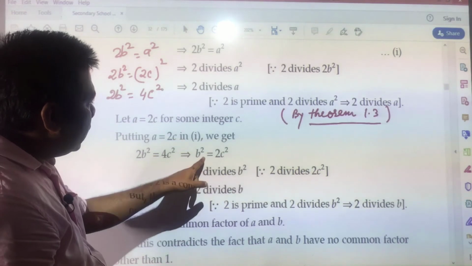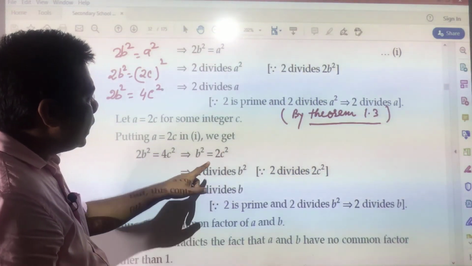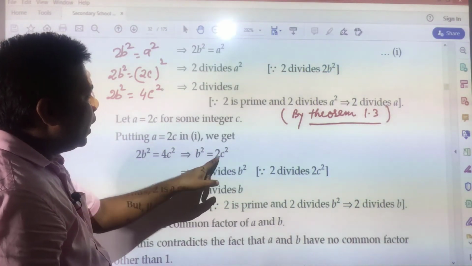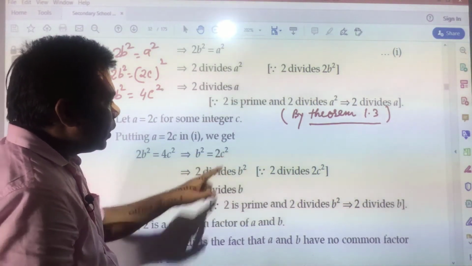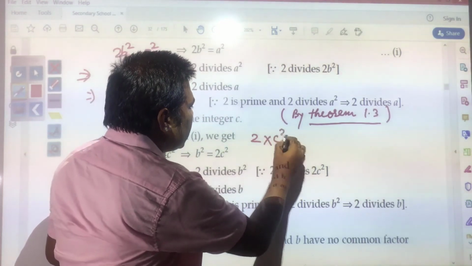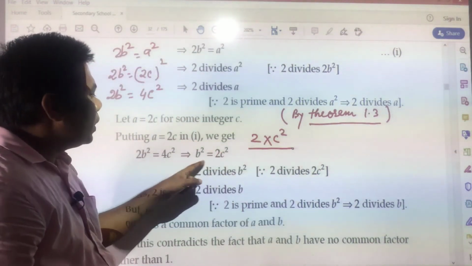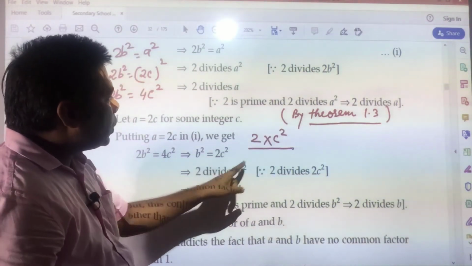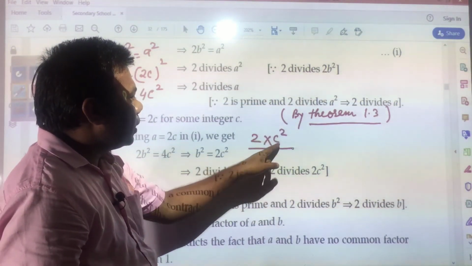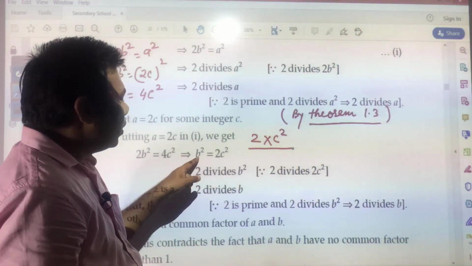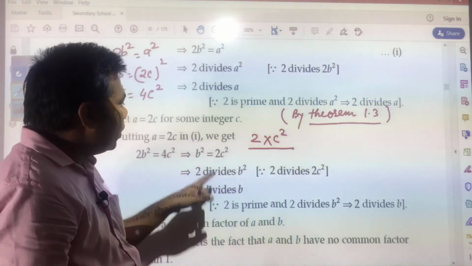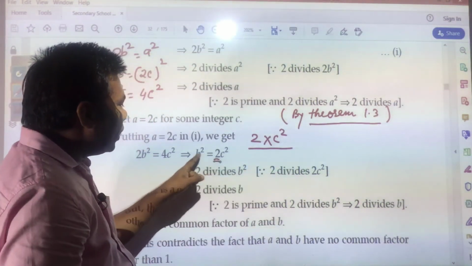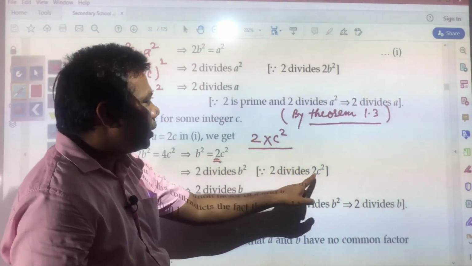Again, b square is equal to 2c square, so b square is a composite number, and 2 and c square are its factors. This composite number has been expressed as the product of primes, and that is why both factors will divide it exactly. So 2 divides b square, since 2 divides 2c square.